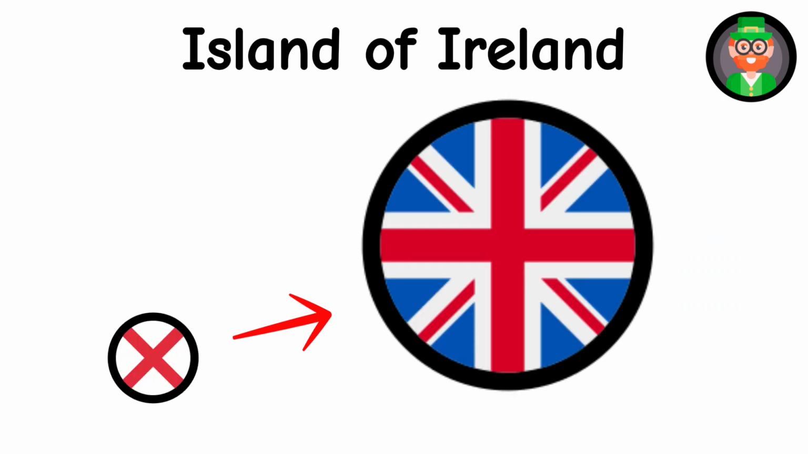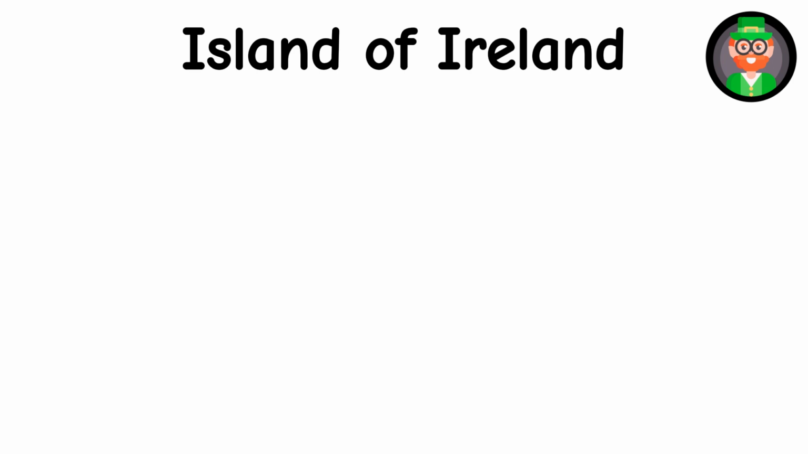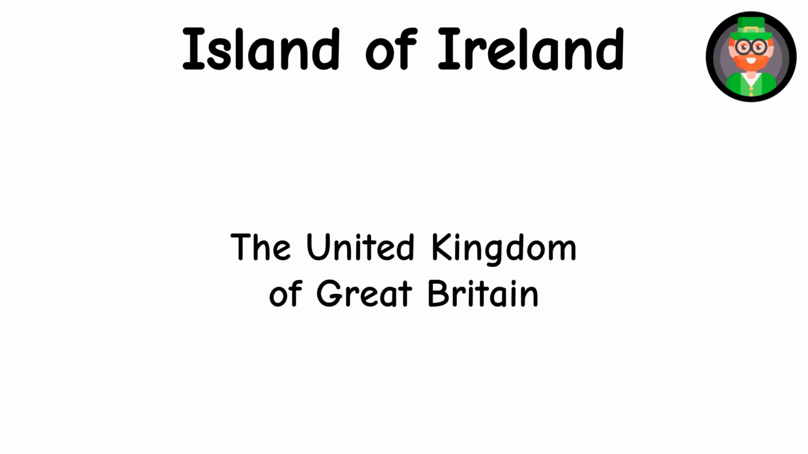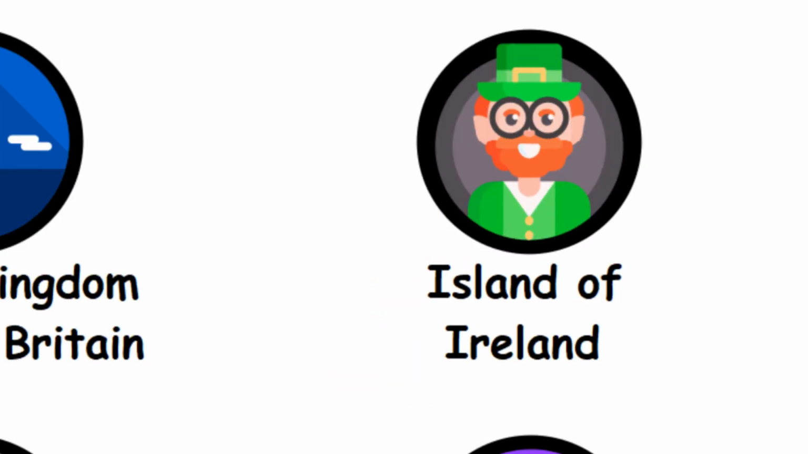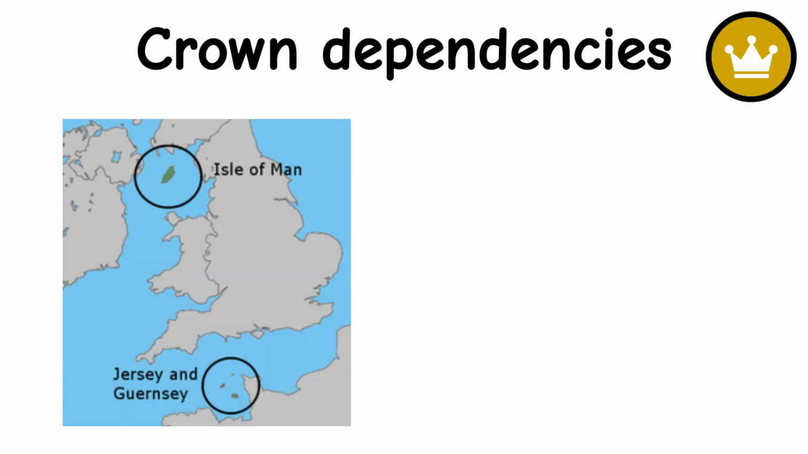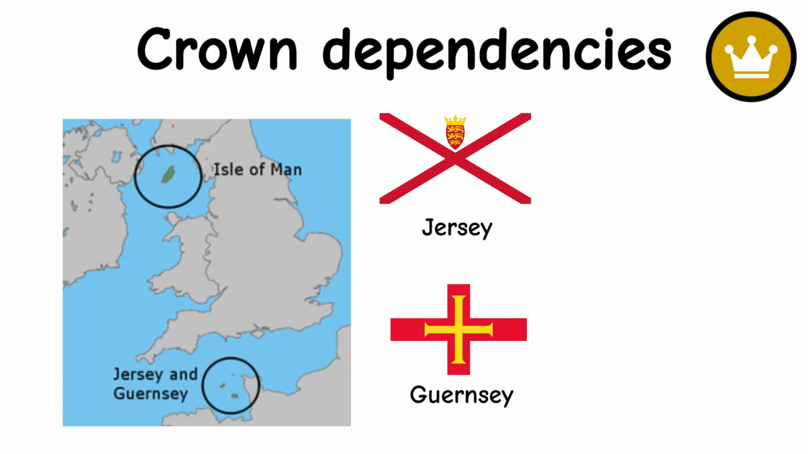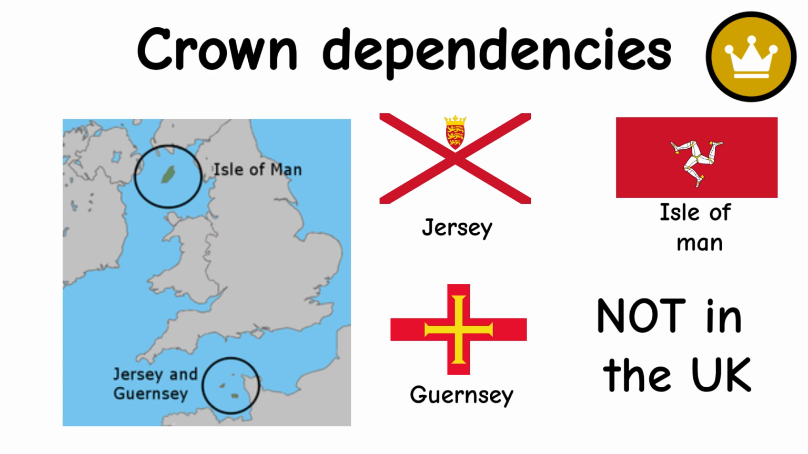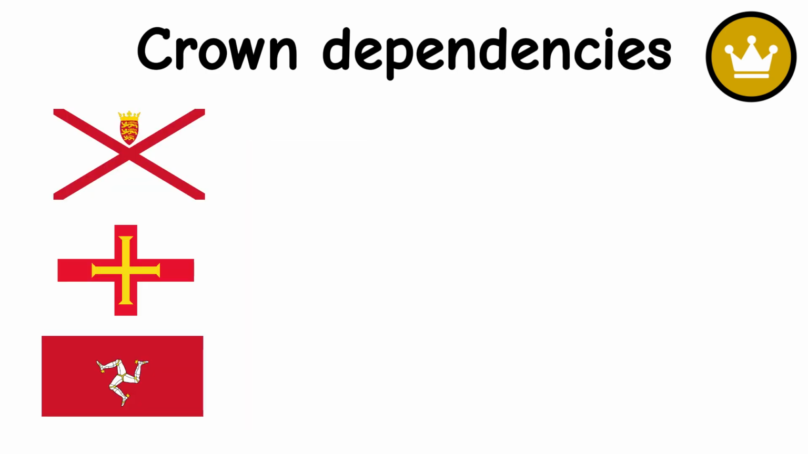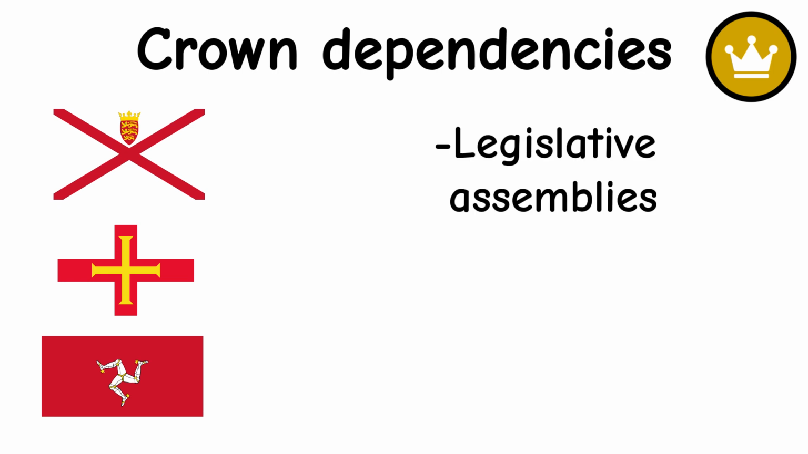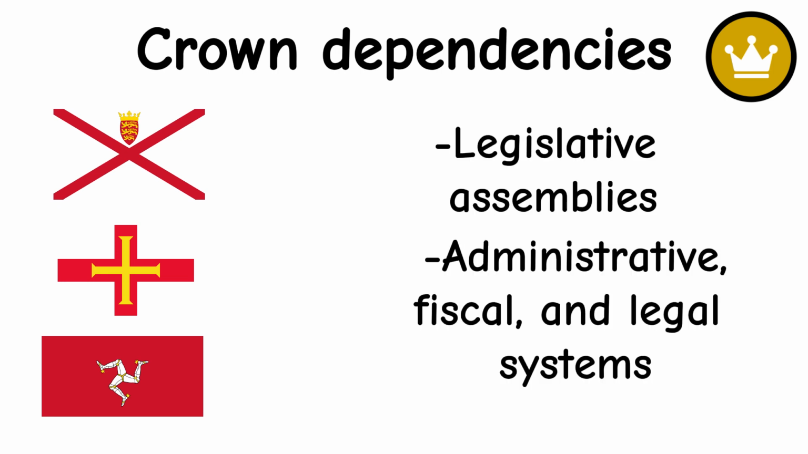Northern Ireland is much smaller and it is part of the UK, not Great Britain, because remember, the full name is the United Kingdom of Great Britain and Northern Ireland. Crown dependencies. The three crown dependencies are Jersey, Guernsey, and the Isle of Man. They are not part of the UK but are self-governing dependencies of the Crown. This means that they have their own directly elected legislative assemblies, administrative, fiscal, and legal systems.